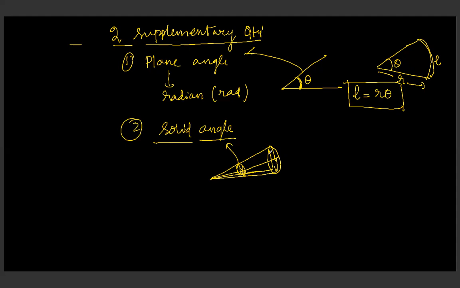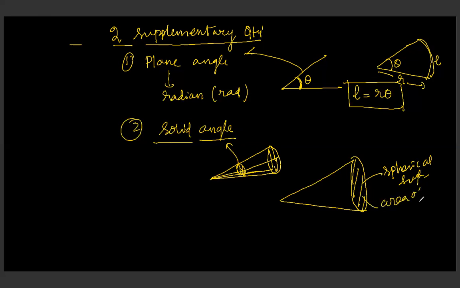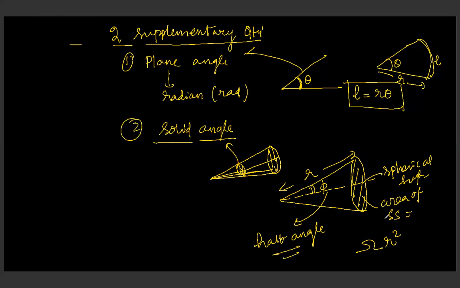I'll just give a small description of it. Actually, this is measured in such a way that, if this is a spherical surface, and it has an area, then the area of the spherical surface is written as solid angle into r square. You must be asking what is the meaning of this r? R is the radius, and this angle is called the half angle of the cone. We will study it in detail separately, right?